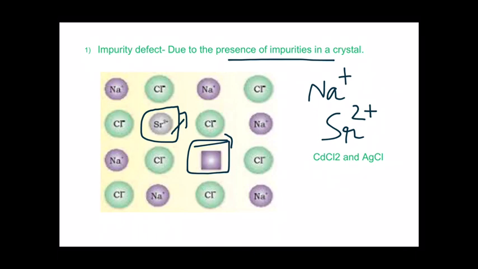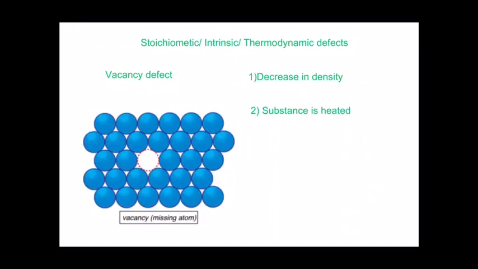So two sodium ions are replaced by a single Sr2+ ion. This type of defect is referred to as impurity defect. It is also observed in the solid solution of cadmium chloride and silver chloride. So hope you understood impurity defect. It occurs due to the presence of impurities in a crystal.